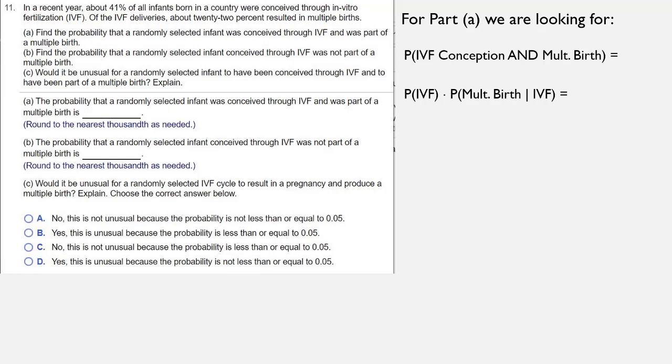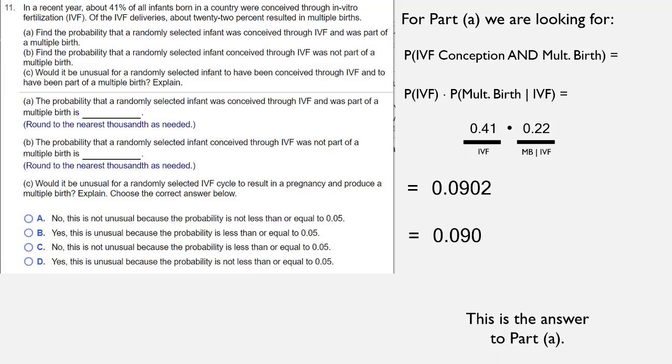So, according to what we're told, the probability that a baby was conceived through IVF was 41%, and the probability that they were a multiple birth baby, given that it was IVF, was 22%. So we multiply those together, and when you multiply those together, you get 0.0902, rounded to 3 decimal places is 0.090. This is the answer to Part A.